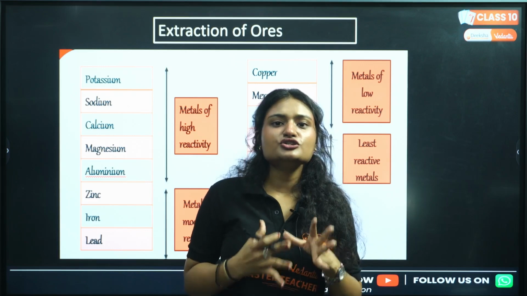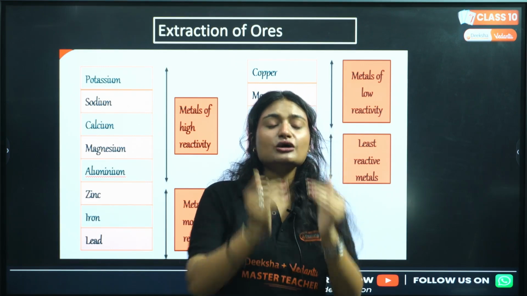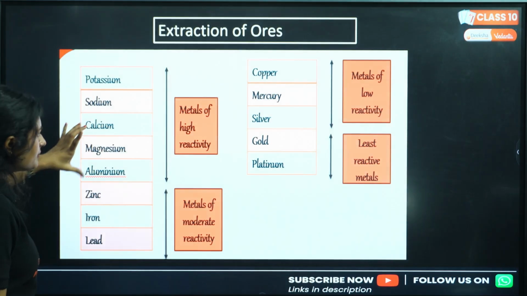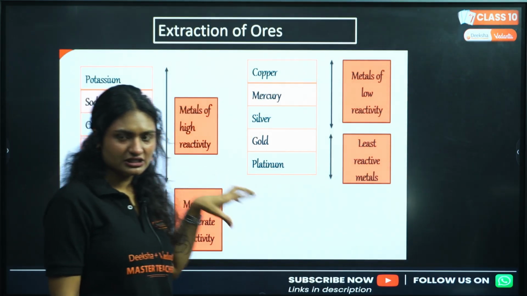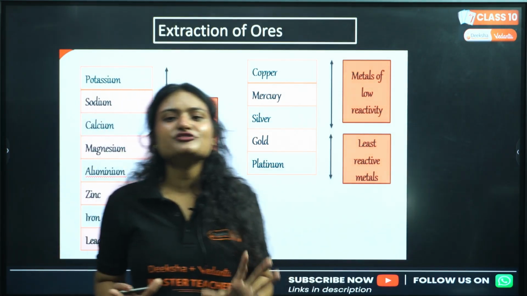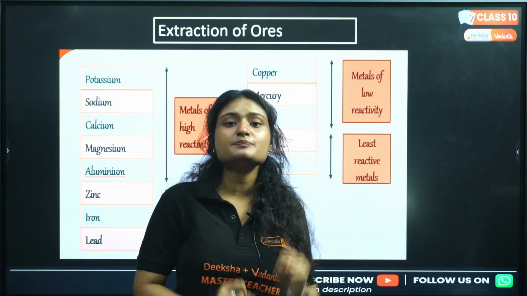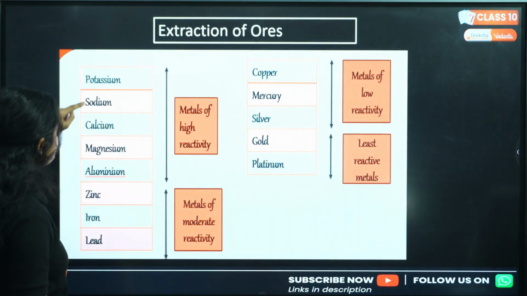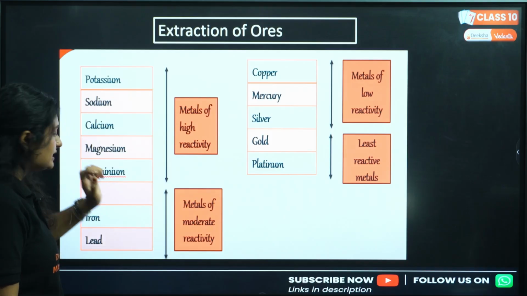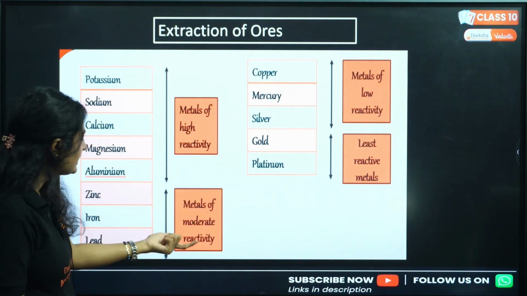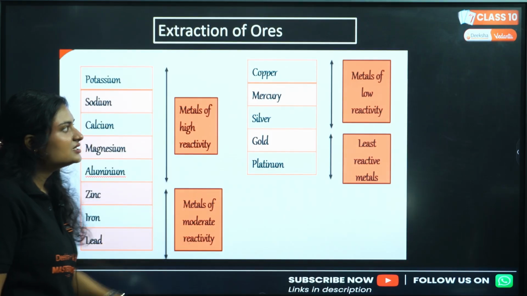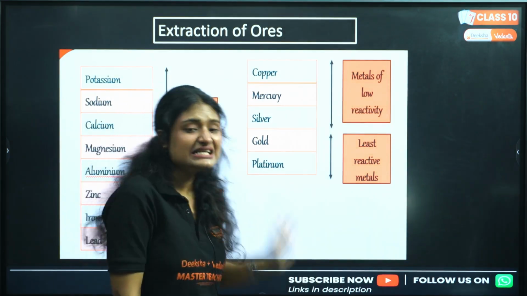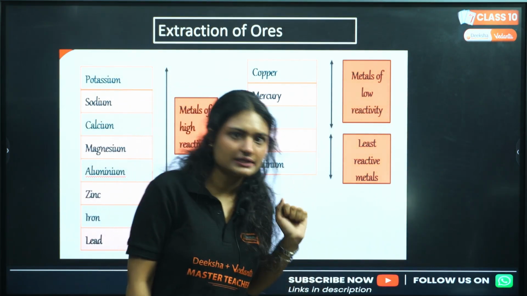Now how do you extract ores, right? Before extracting ores, you need to know the order of reactivity. So from potassium to aluminum, we have metals of high reactivity. There are different methods designed for the extraction of metals based on their reactivity. Metals of high reactivity include potassium, sodium, calcium, magnesium, aluminum. Then metals of moderate reactivity include zinc, iron, lead. And metals of low reactivity include copper, mercury, silver. And the least reactive metals are gold, platinum.